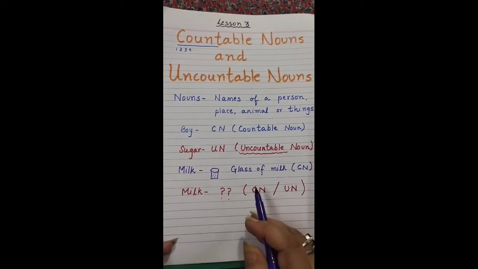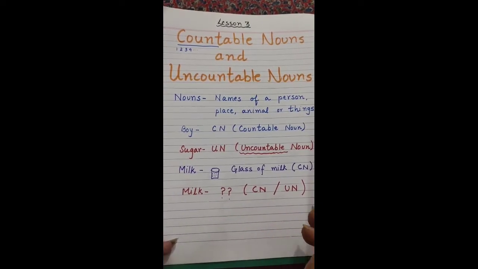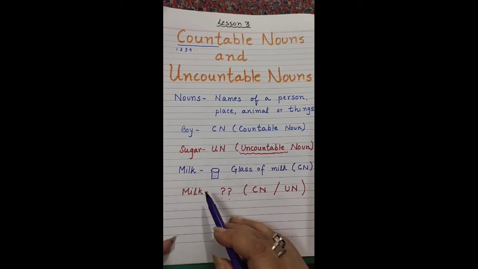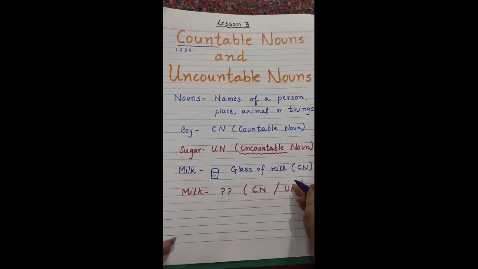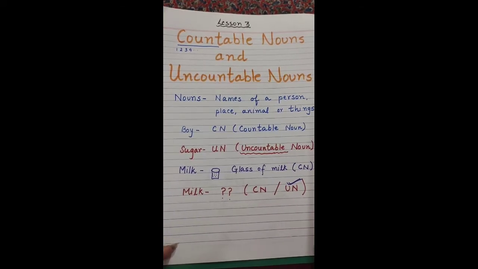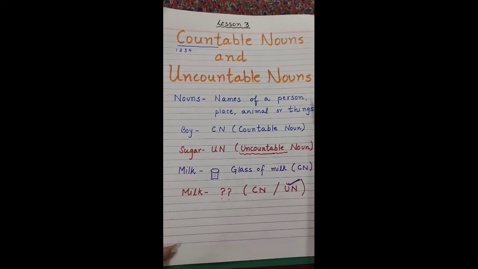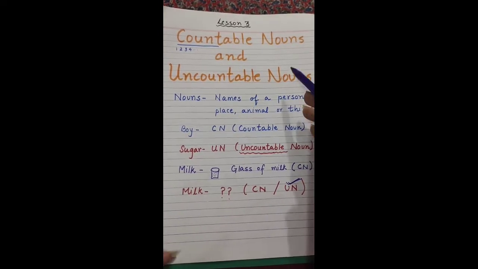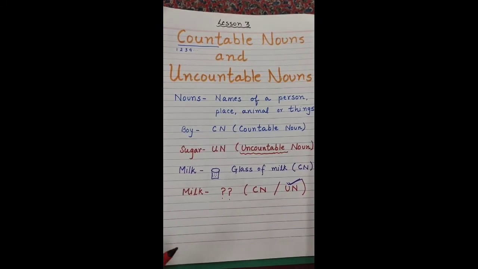So you cannot count it by 1, 2, 3, 4. No, you can't count it. So it will come under the category of uncountable noun. Okay? So I hope, children, the concept of countable nouns and uncountable nouns is clear to you all.